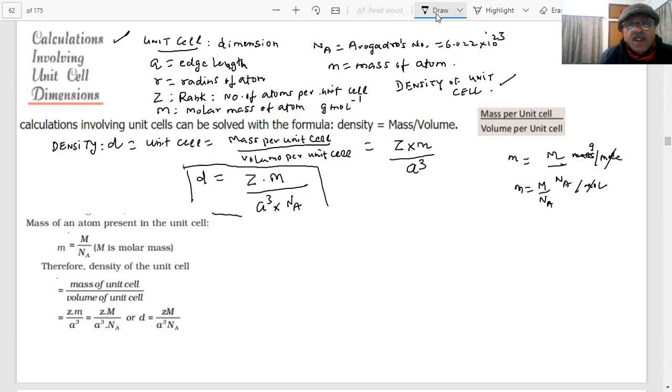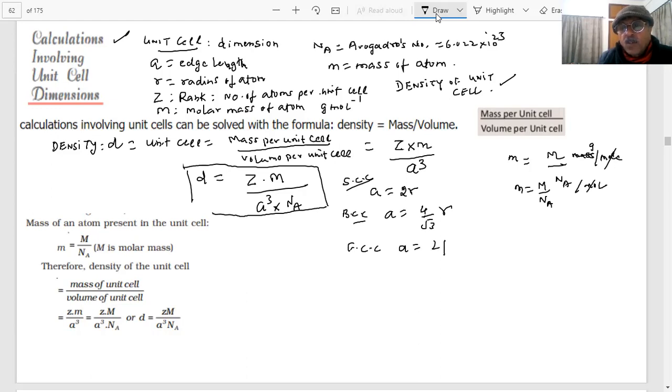And what is the relationship between A and R? For simple cubic, A is equal to 2R. For BCC, A is equal to 4 by root 3 into R. For FCC, A is equal to 2 root 2 R. That is why we define this, and it will be kept here.